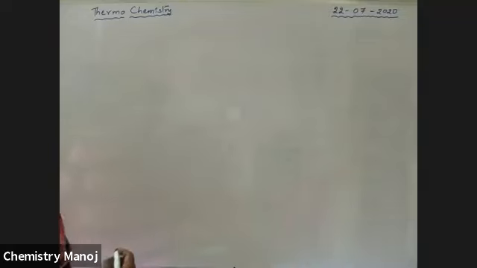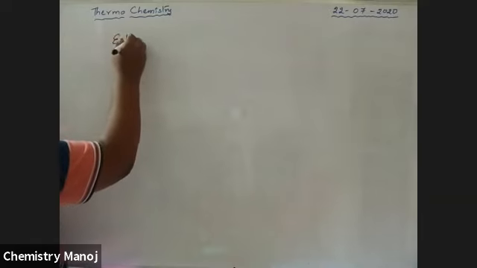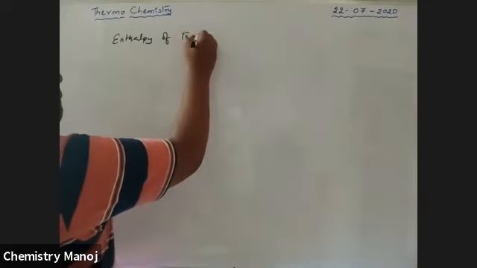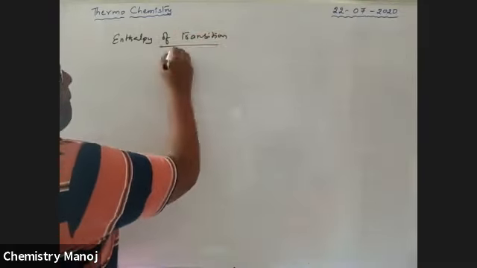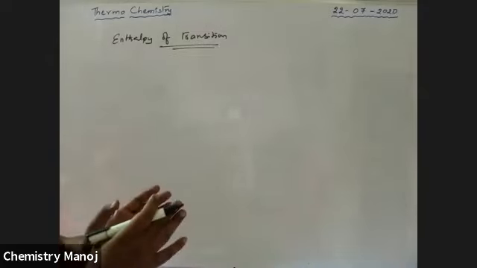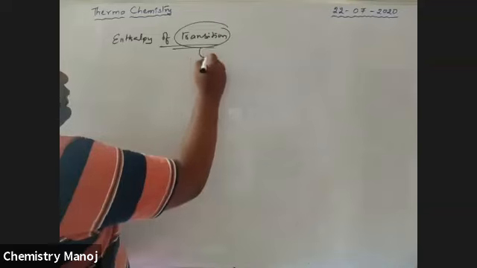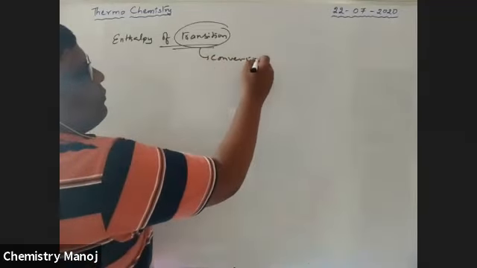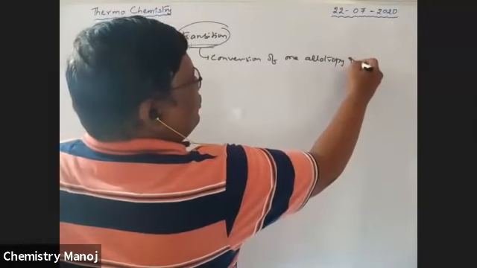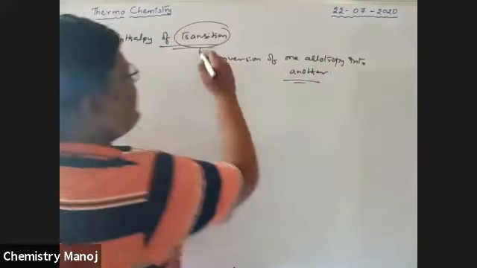Next one is enthalpy of transition. What is the meaning of transition? Transition means conversion of one allotrope into another allotrope of a particular substance. The process is called a transition.